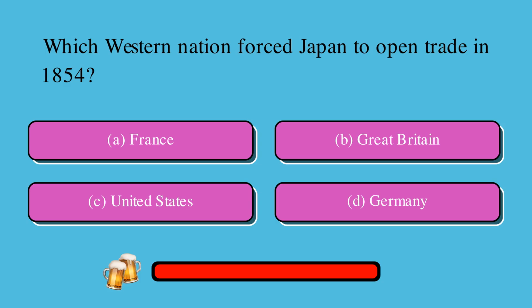Which Western nation forced Japan to open trade in 1854? Is it A, France, B, Great Britain, C, United States, or D, Germany? The correct answer is C, United States.